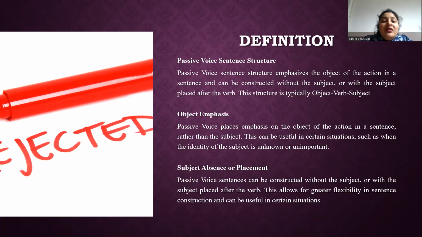The passive voice sentence structure typically follows the order of subject, auxiliary verbs, past participles, prepositions, agents. Here is a breakdown of all these subtopics.